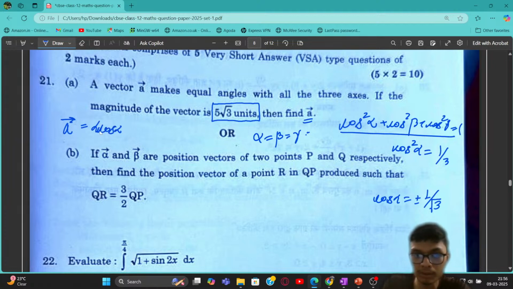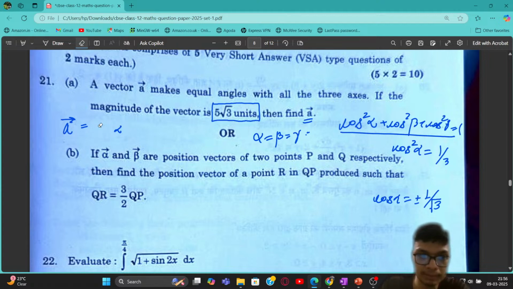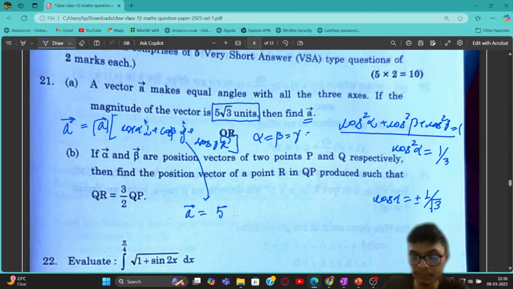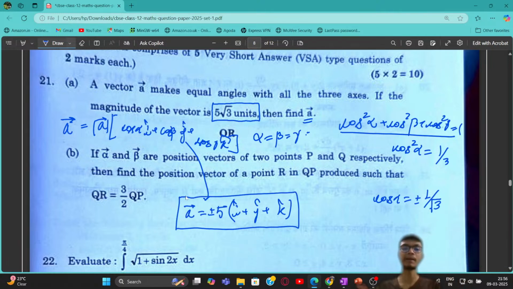some constant times the magnitude of the particular vector times cos alpha i cap plus cos beta j cap plus cos gamma k cap. From that relation, I can simply write this vector as 5 times i cap plus j cap plus k cap, and I will put the plus minus sign outside. So any vector A is plus minus 5 times i cap plus j cap plus k cap. As simple as that.